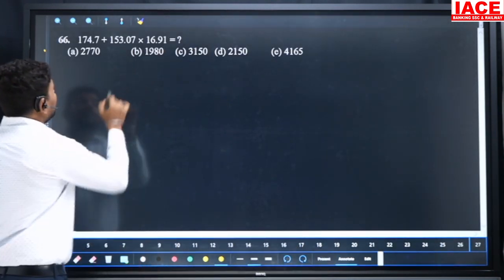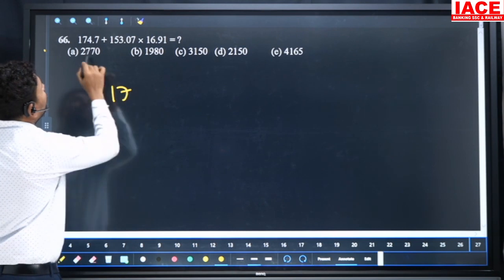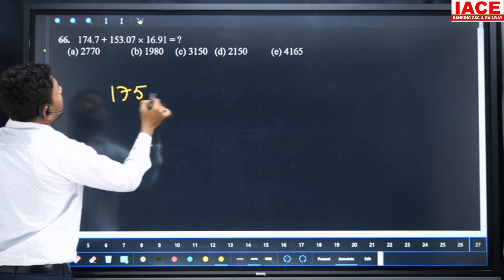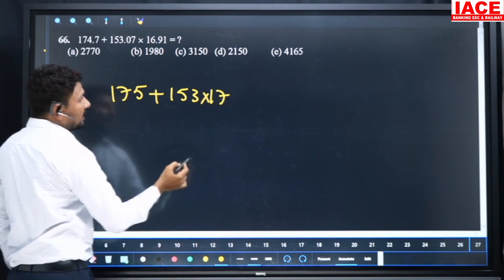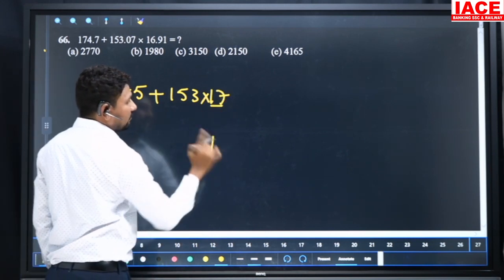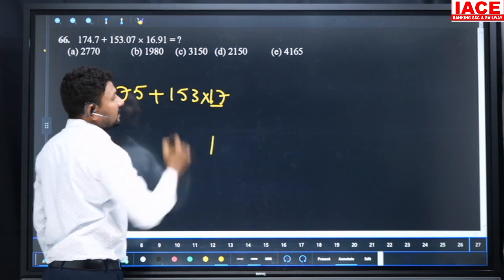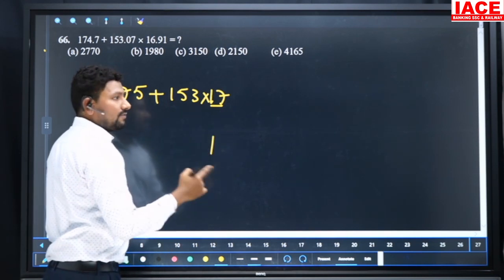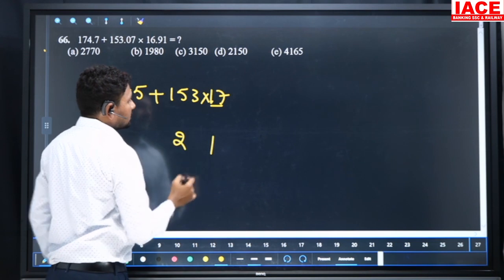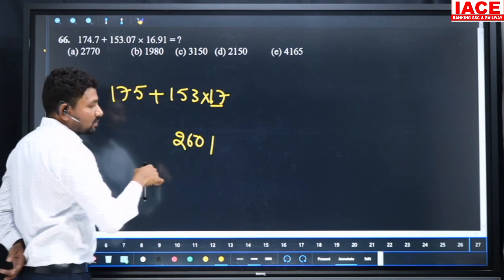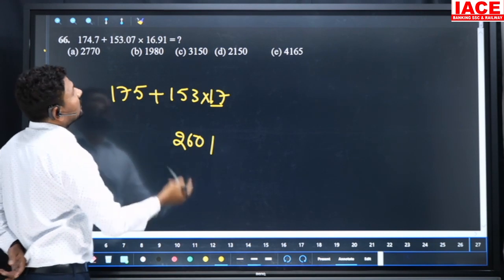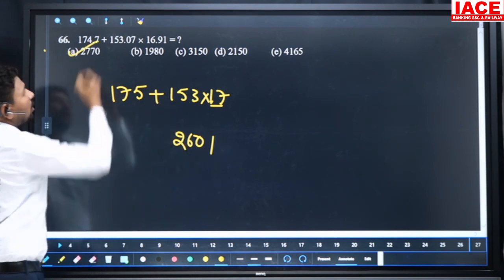And next, 12174.7 is there. We can write 175 plus 153 into 17. Then we'll multiply. 17 3s are 51, 1 and carry forward 5, and 17 15s are 255. 255 plus 5, it is 260. 2601 added to 175, then our option is more than 2700. So which is near to more than 700? Option is A.